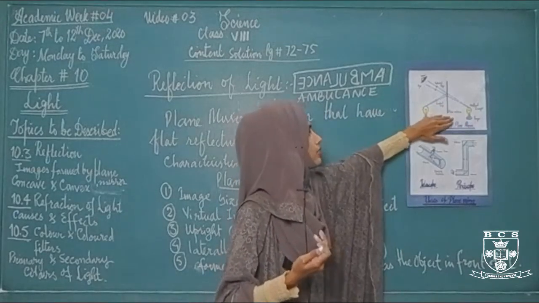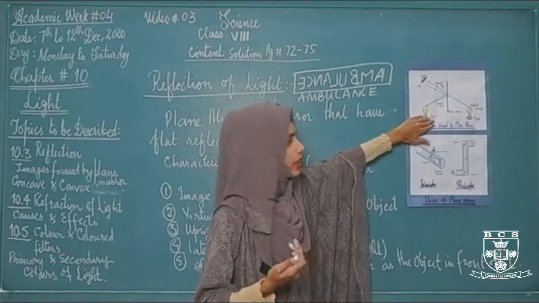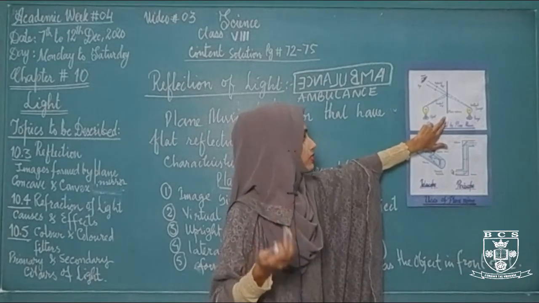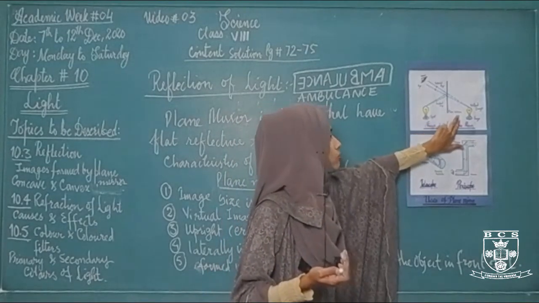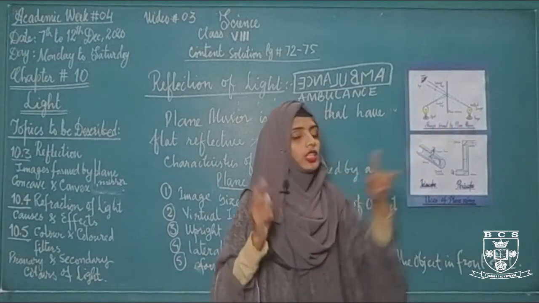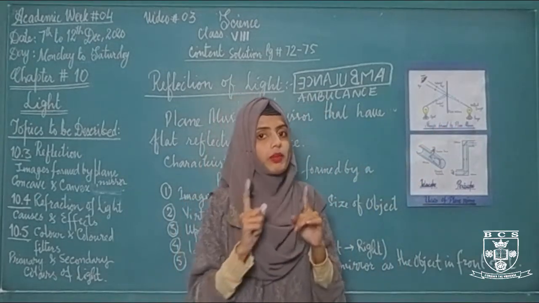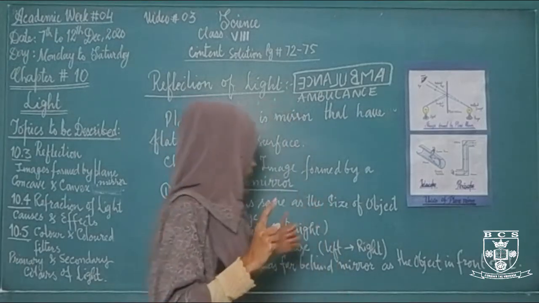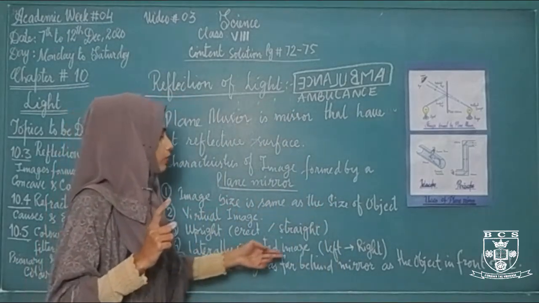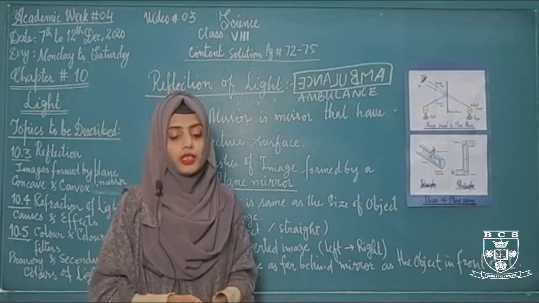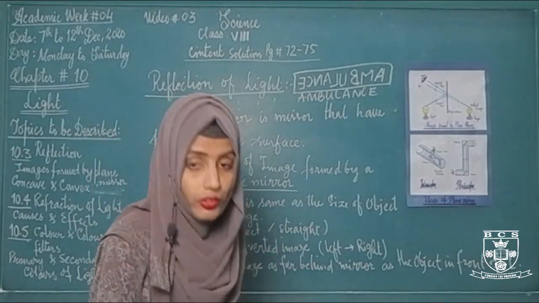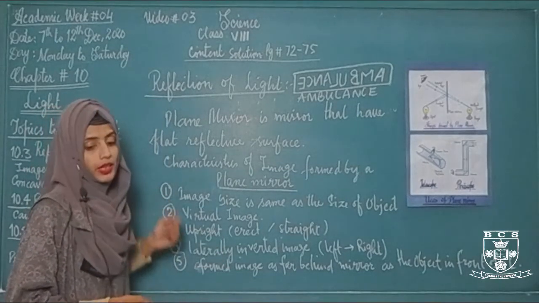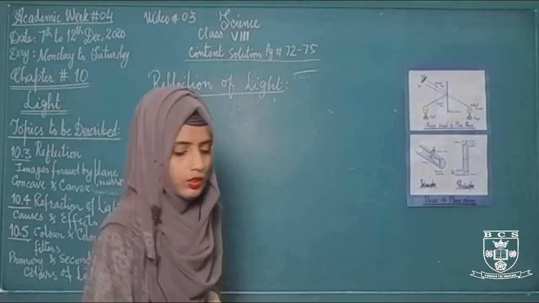मीन्स the distance between the object and the mirror will be the same as the distance between the mirror and the image. जितना डिस्टेंस ऑब्जेक्ट का मिरर के साथ होगा उतना ही डिस्टेंस इमेज का मिरर के साथ होता है. That is called image as far behind the mirror as the object in front of the mirror. So these are the characteristics of the images formed by the plane mirror.